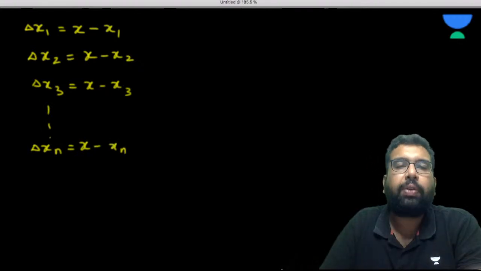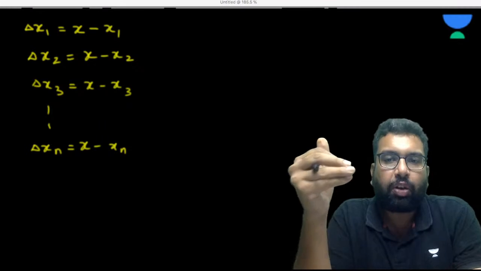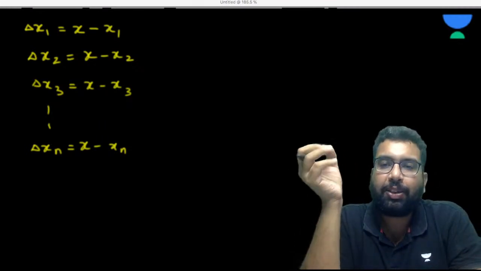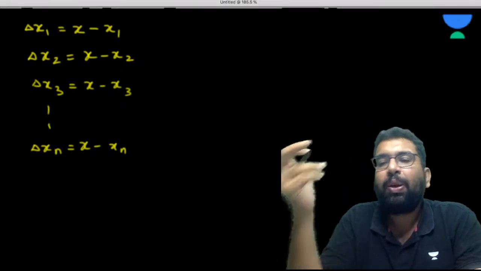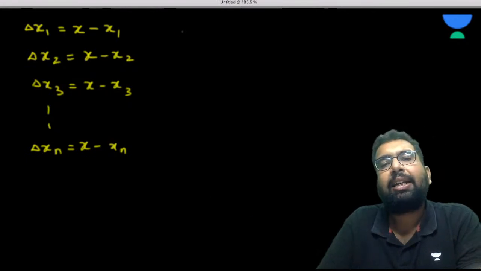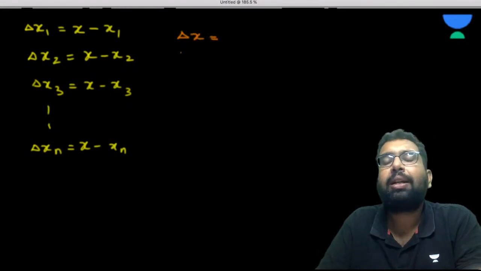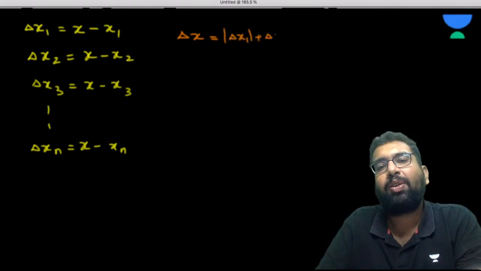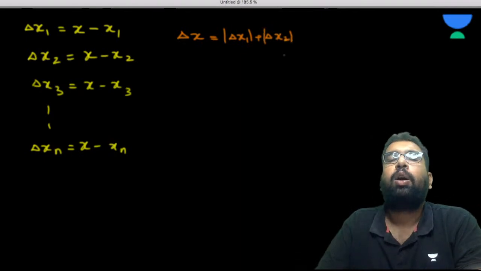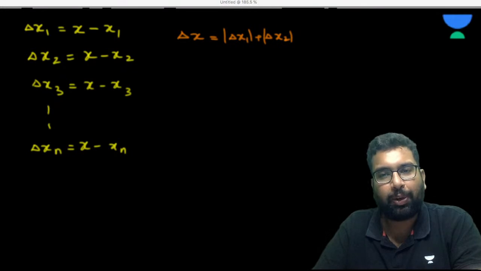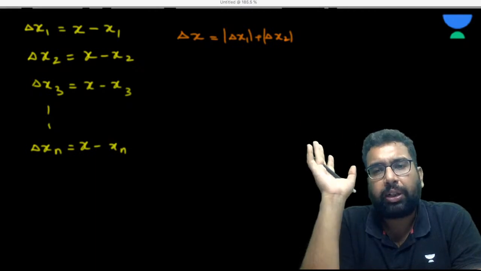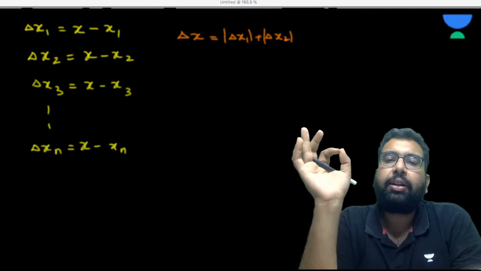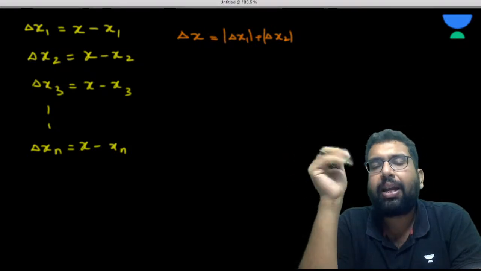So you can find the error in each of the measurements. Then you can get the mean absolute error by taking the average of all these errors. When you take the average of all these errors with the mod sign, we are just interested in the magnitude. Some errors may be positive, some negative; we have nothing to do with that. We are just interested in their magnitude, so that is why I have written mod here.